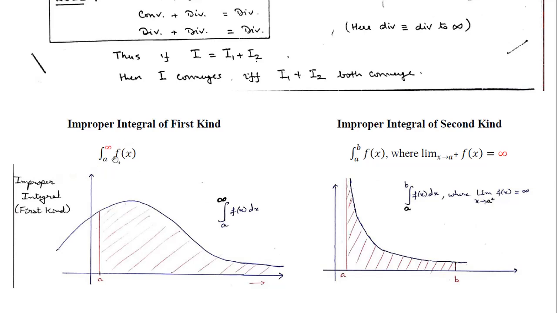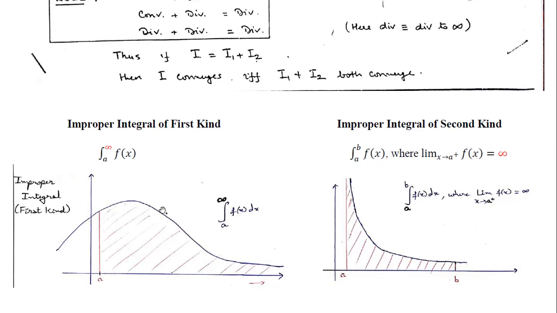I have made a diagram in which we are considering the interval of integration from something finite to positive infinity. This is the function under consideration whose integration has to be done, but over what limits? A finite limit x equal to a to infinity. So that is how this integration is going on and on.